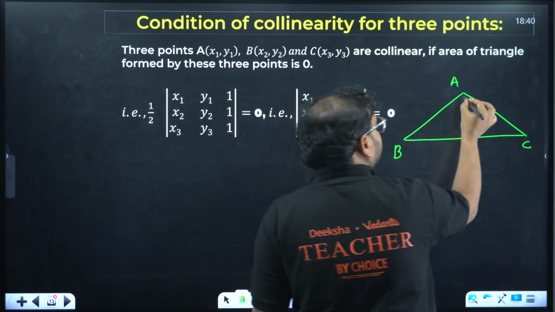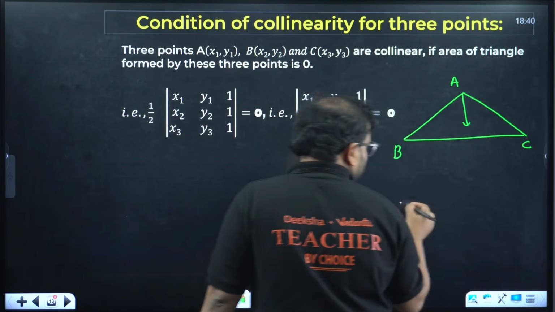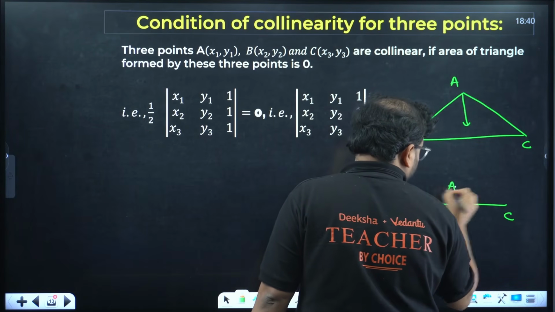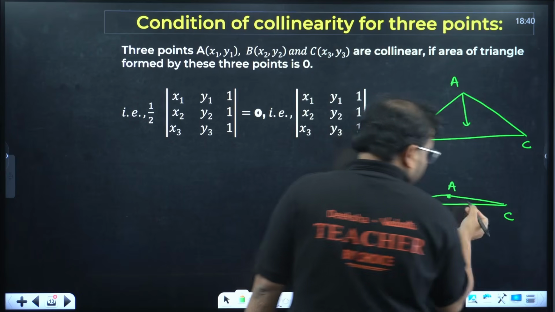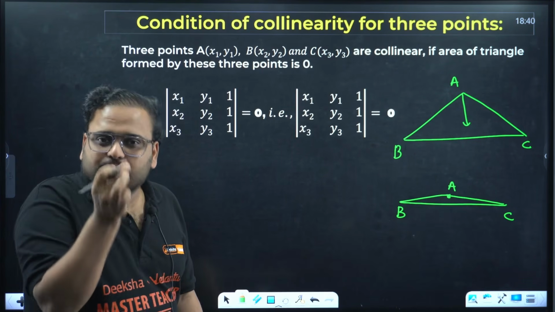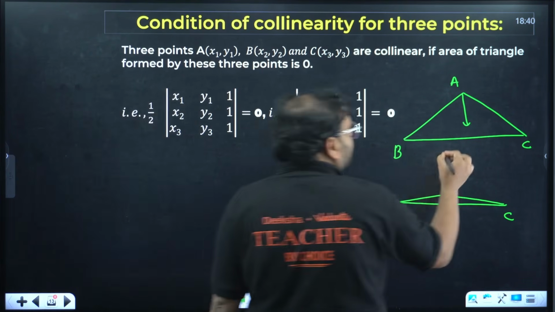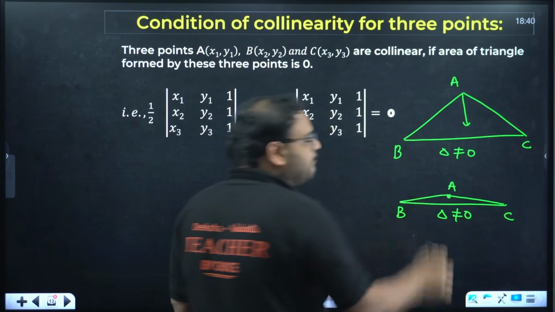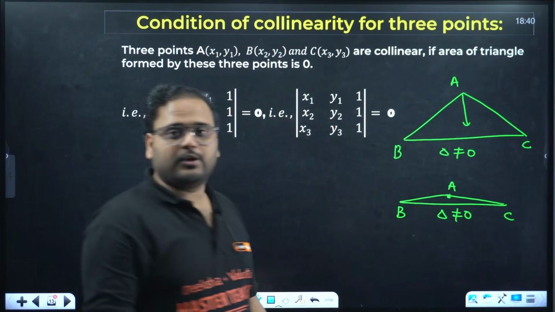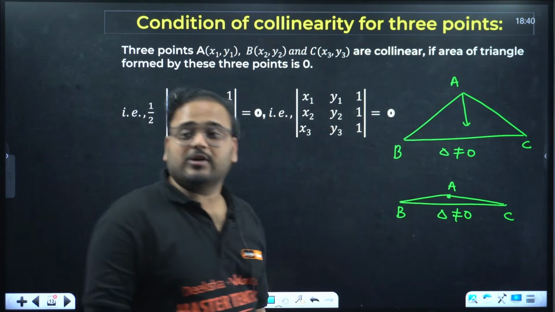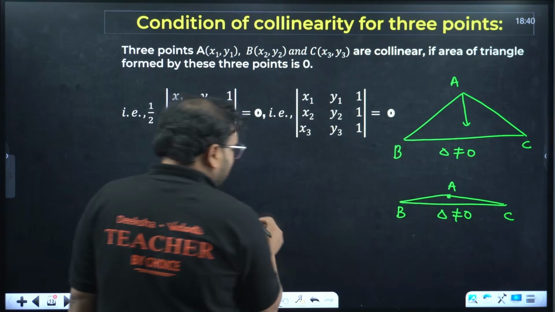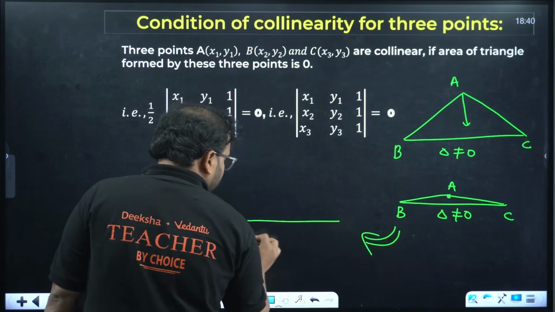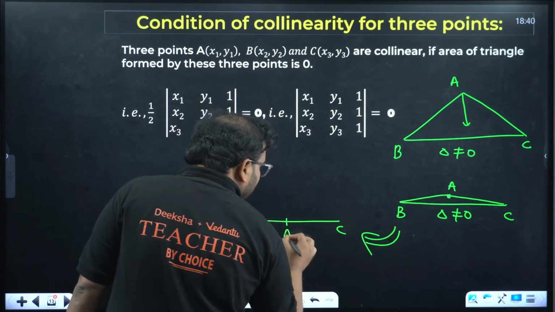If I move this point A towards this line BC, there will come a point where you have this as BC, this will be point A. This will be a very small area, but not 0. Here also, delta is not 0. These both examples are the cases where the area of triangle is non-zero. But the point A is moving towards the line BC. There will come a case where this point A will come directly on the line BC.